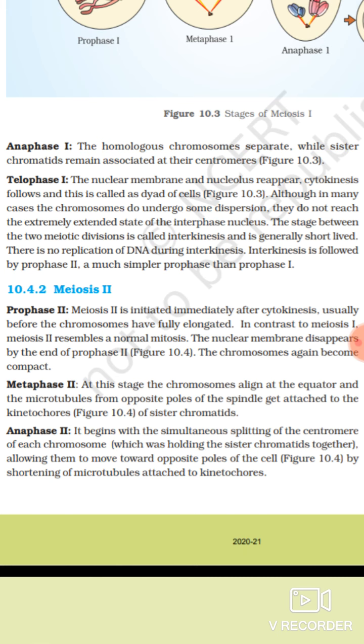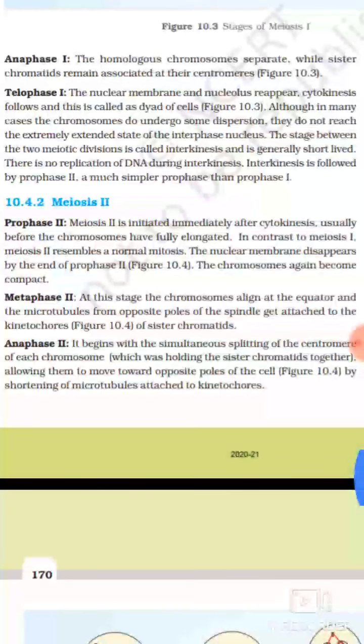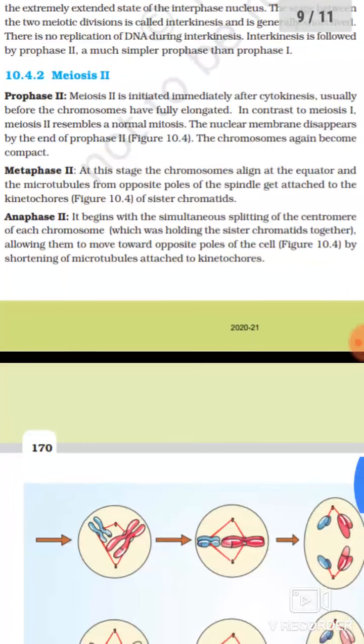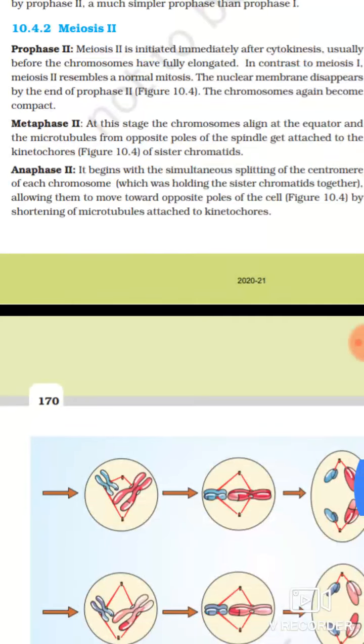Although in many cases the chromosomes do undergo some dispersion, they do not reach the extremely extended state of interphase nucleus. The stage between the 2 meiotic divisions is called interkinesis and is generally short-lived. There is no replication of DNA during interkinesis. Interkinesis is followed by prophase 2, a much simpler prophase than prophase 1.